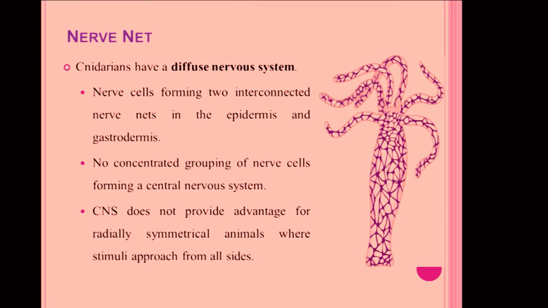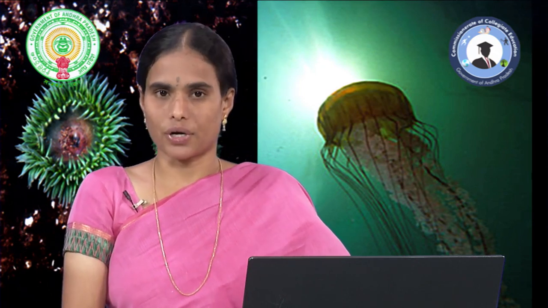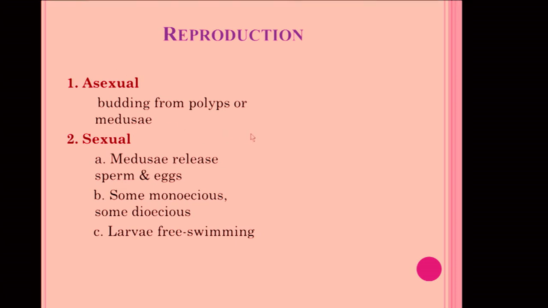Central nervous system doesn't have any advancement in Coelenterata animals. When we see the reproduction of these animals, Coelenterata animals can exhibit two types of reproduction, that is sexual reproduction as well as asexual reproduction. Asexual reproduction is in the form of budding.